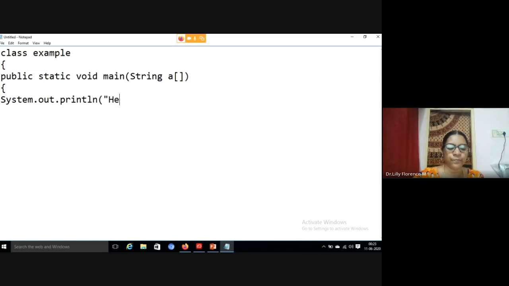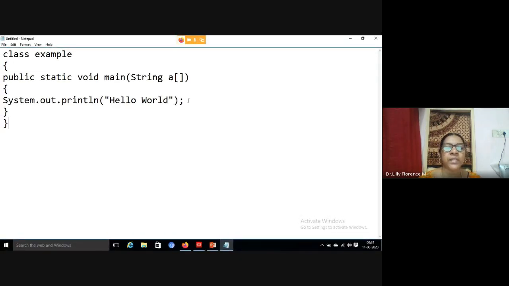So just we can give System.out.println, Hello World. Here we can use println, or we can use print. If you use print, it will print the given text and the control will stay on the same line. If you give println, it will print the given text and the control will move on to the next line. So I hope you all understand the first program, class Example, and public static void main.